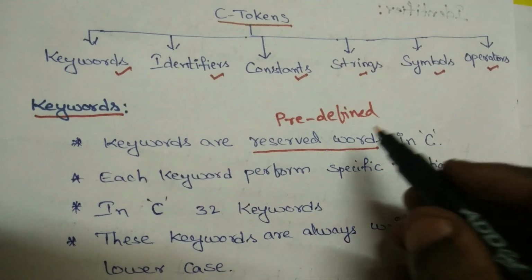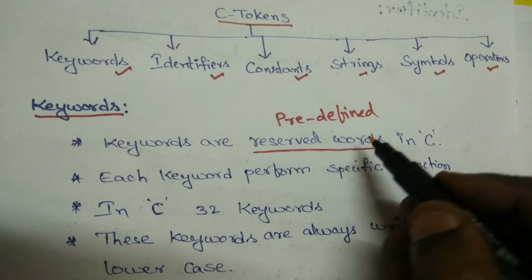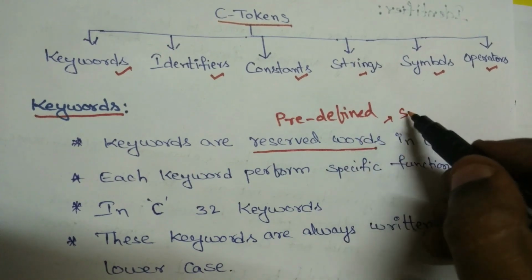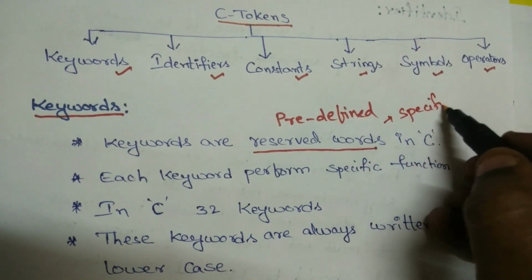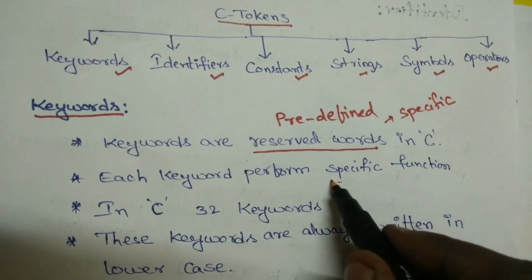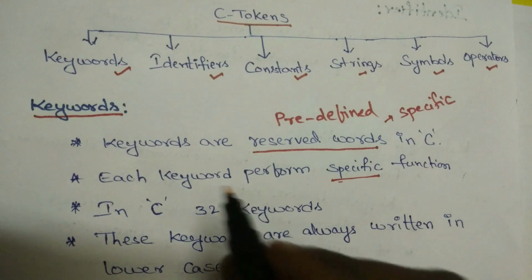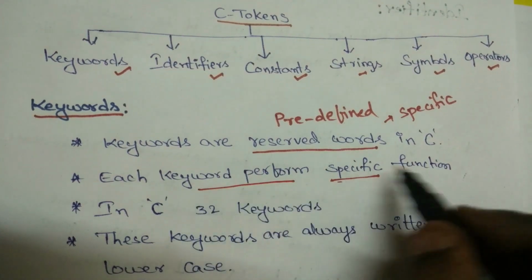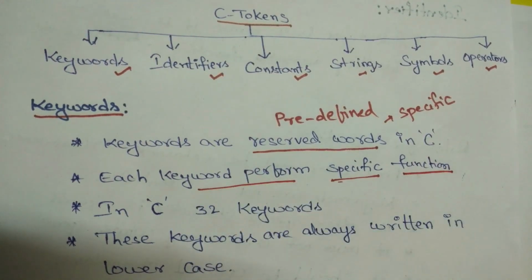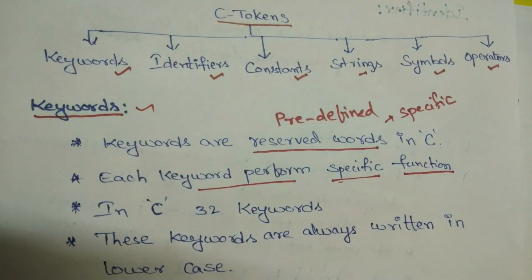All the keywords we have in C have some specific meaning, and that meaning cannot be changed anywhere. Each keyword performs a specific function. Those are called reserved words or predefined words.